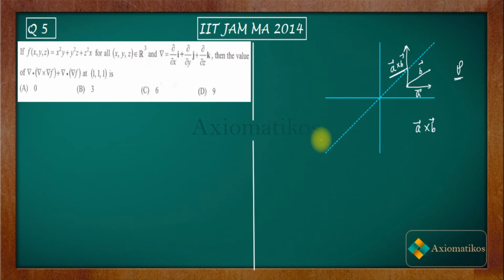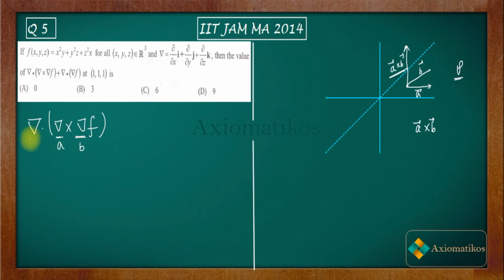Now what you have to evaluate here is del dot del cross del f. But you don't need to evaluate this thing. Why? Because you have this cross product operation over here. So you have two vectors, let us say this is A vector, this is B vector. So you have this A cross B vector.